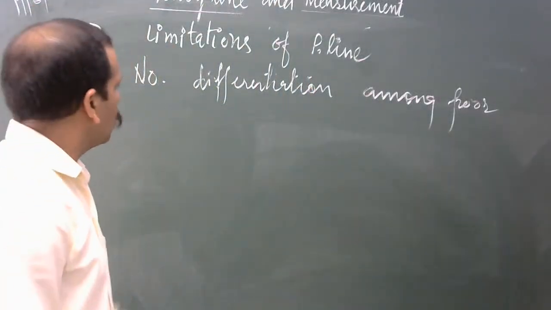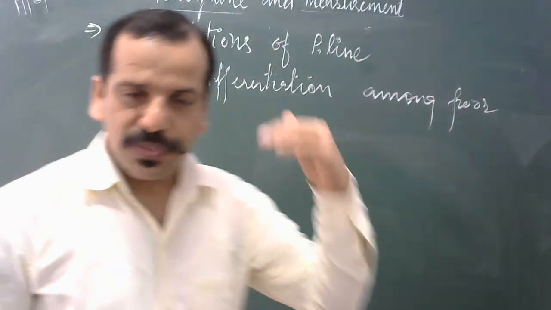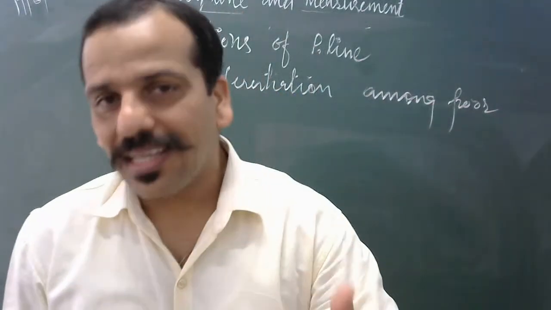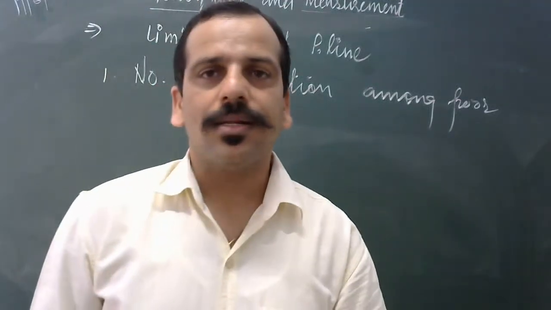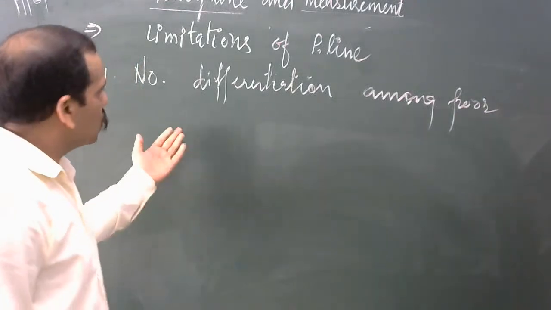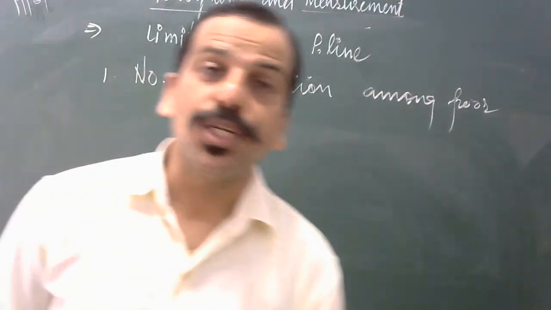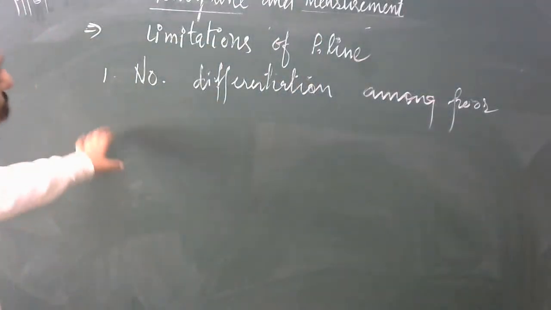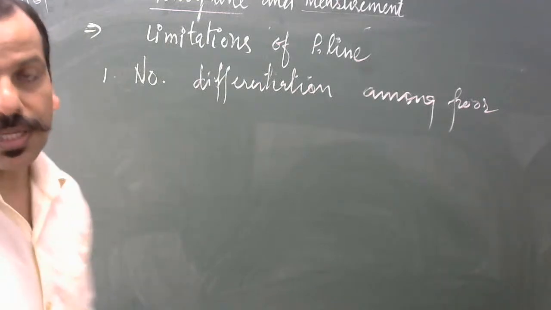So it is very difficult, there is no differentiation among the poor. Though there is a category, the group has been categorized, still if you talk about the income, this is the limitation. No differentiation among the poor on the basis of their income.